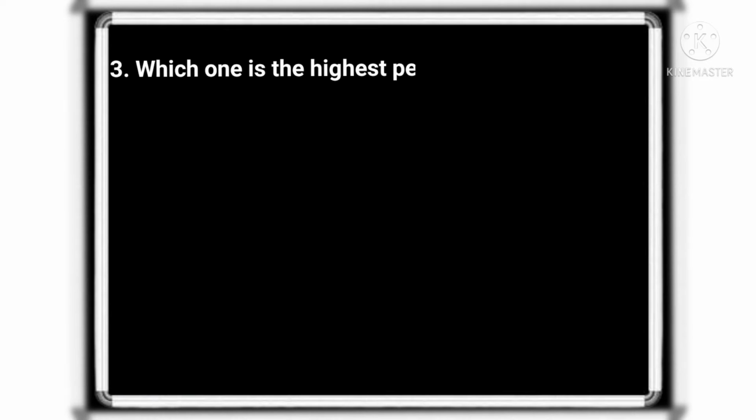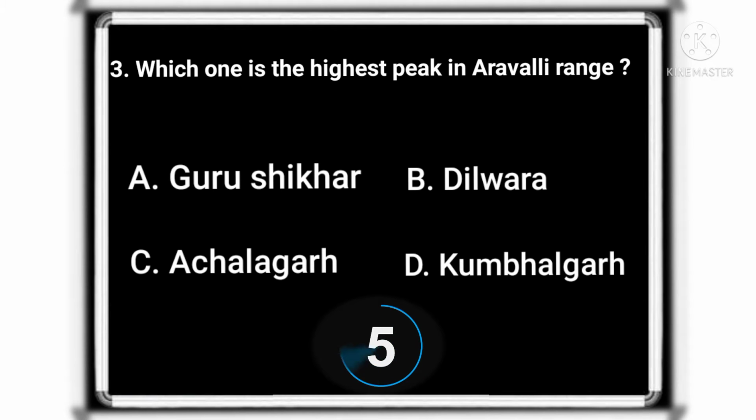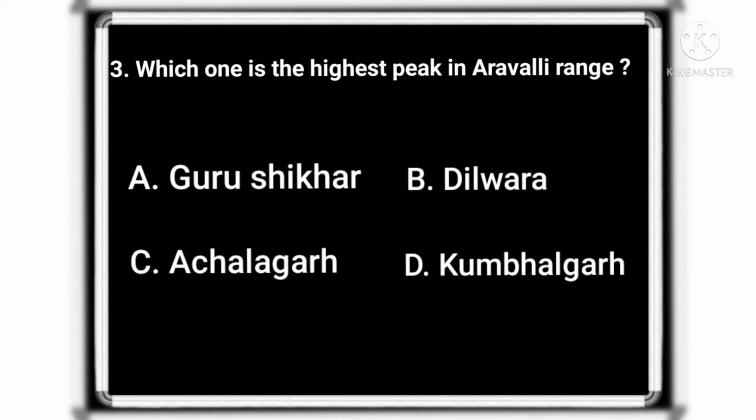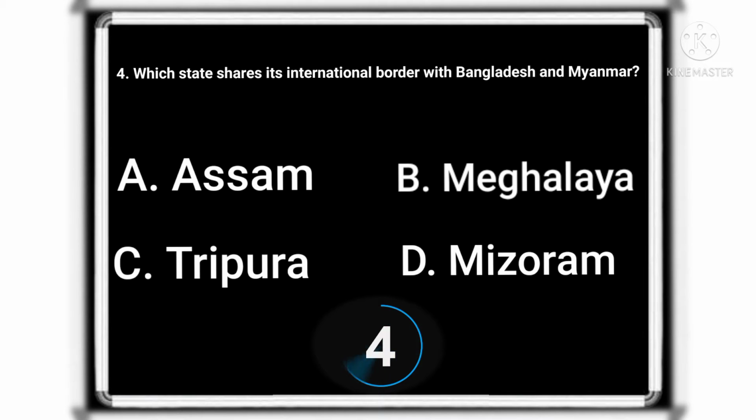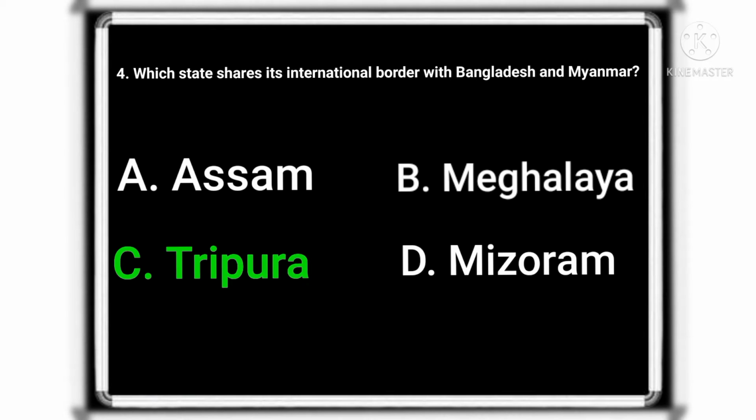Which one is the highest peak in Aravalli range? And the correct option is Guru Shikhar. Which state shares its international border with Bangladesh and Myanmar? And the correct option is Tripura.